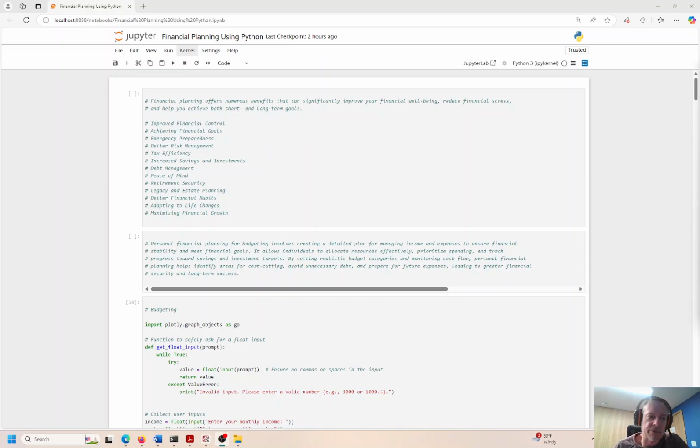All right, guys and girls, I got a good one for you today. This is the principles of financial planning, and we are going to use Python. Of course, all my demos consist of Python code, and I write out all the code and then run it for you, so you can see in real time how everything works. And then I have a bunch of notes.